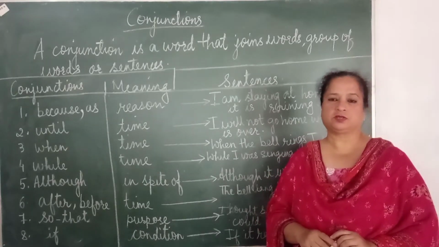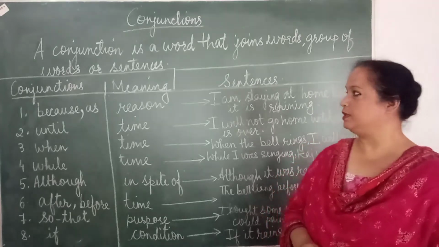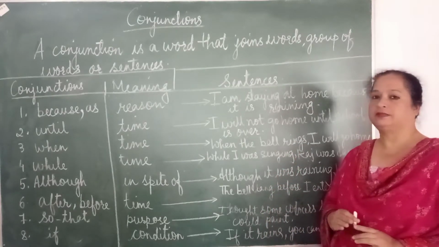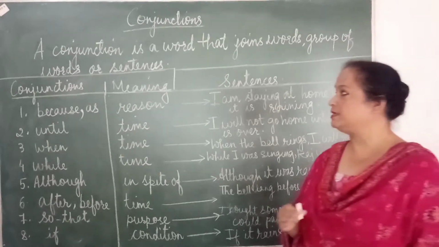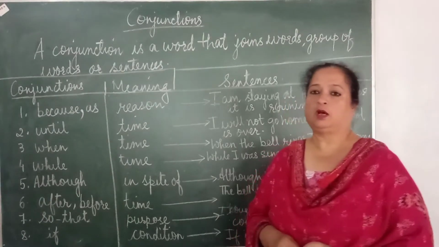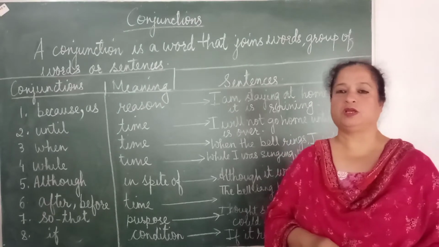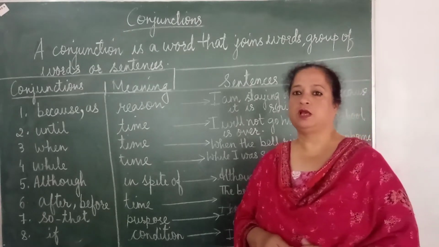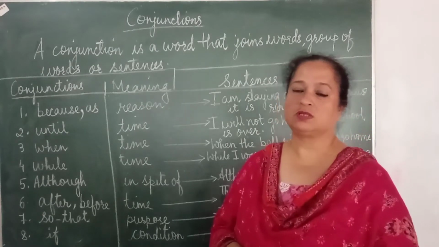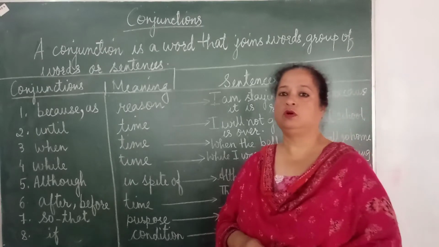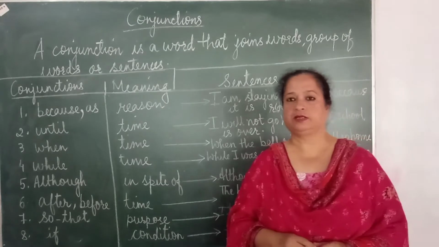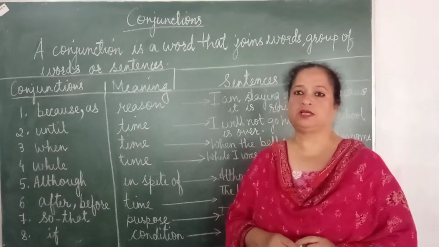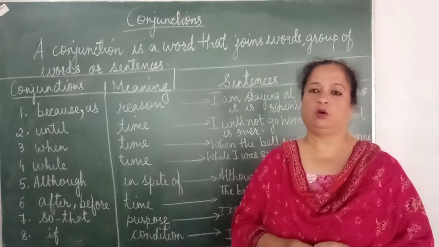So what are conjunctions? Conjunctions are words, or a word, that joins words or groups of words or sentences together. Now in the previous classes we have learned a lot of conjunctions and some of them were because, and, so that, while, when. Now children, let us continue with the chapter and let me explain how we use these